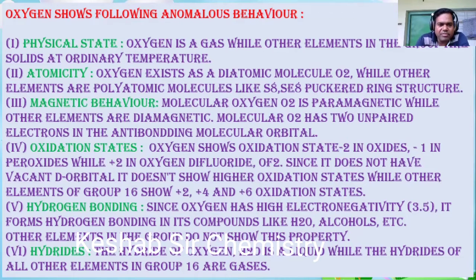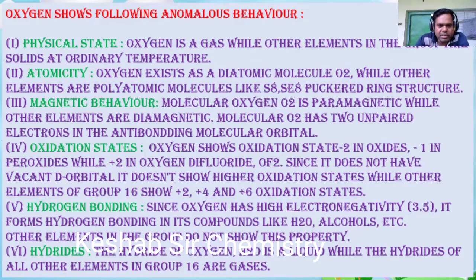Since it does not have any vacant d orbital, it does not show higher oxidation states, while other elements of group 16 show +2, +4, and +6. For oxygen, the maximum oxidation number is +2.